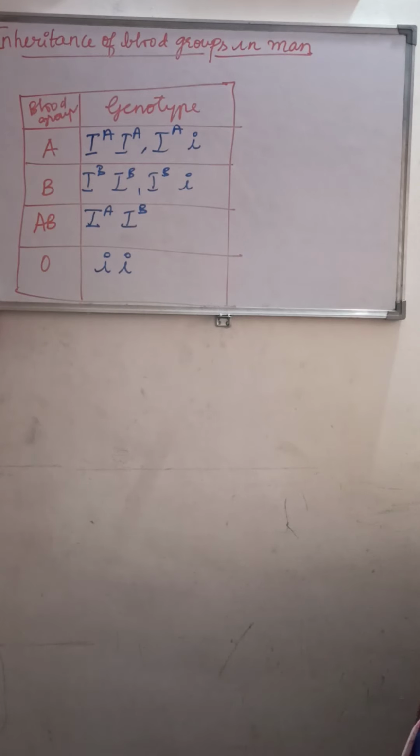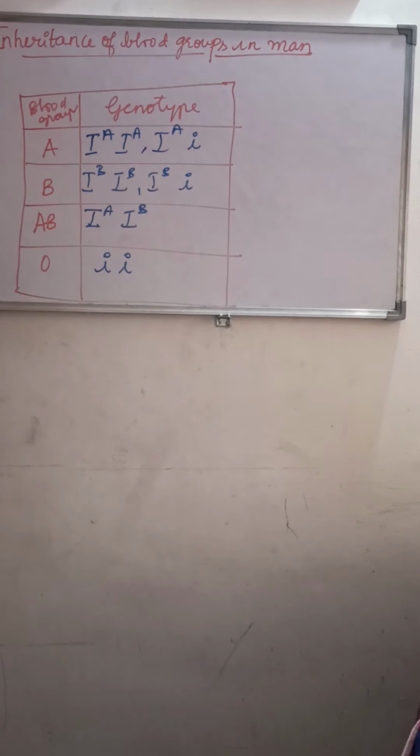Hope you understand the concept of blood group, right? AB blood group is an example for codominance. So these are the inheritance of blood groups in man.